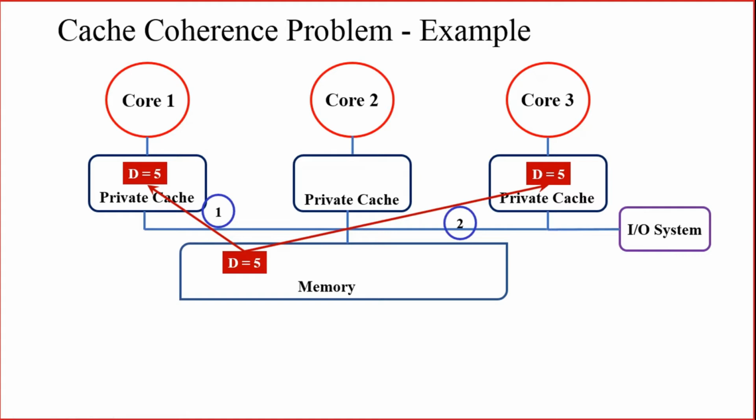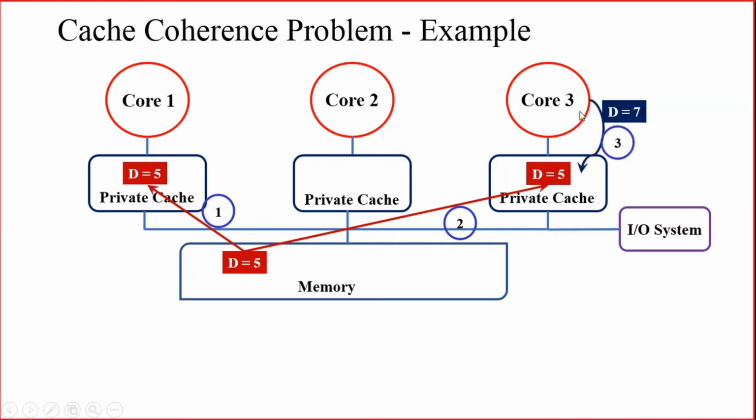In step number 2, core 3 is trying to read the same data from address location D. Initially it will try to read from its own private cache. But since initially the data was not available here, core 3 will read from the memory and keep it in the private cache of core 3. So now in the private cache, at address location D, data 5 is there. That is step number 2.